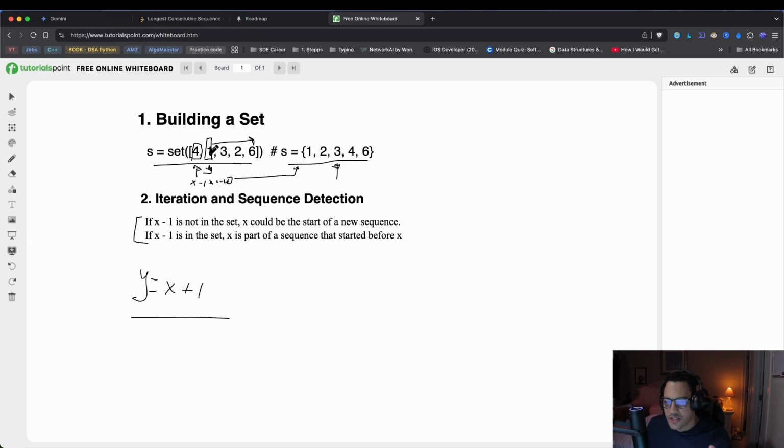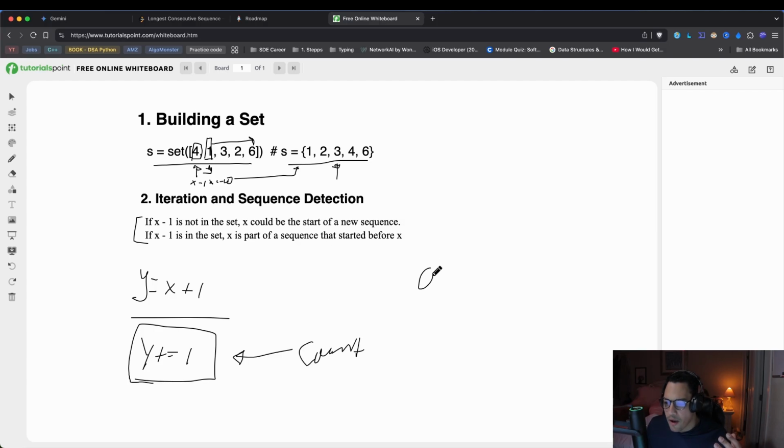meaning we started at 1 because 0 is not in the sequence. So we started at 1. We're going to say if y, which is equal to 2 in this case, is in the set, y is going to be plus equal to 1. So we're going to keep counting upwards, keep counting in ascending order. And basically this right here is going to be our counter that is going to count the length of that